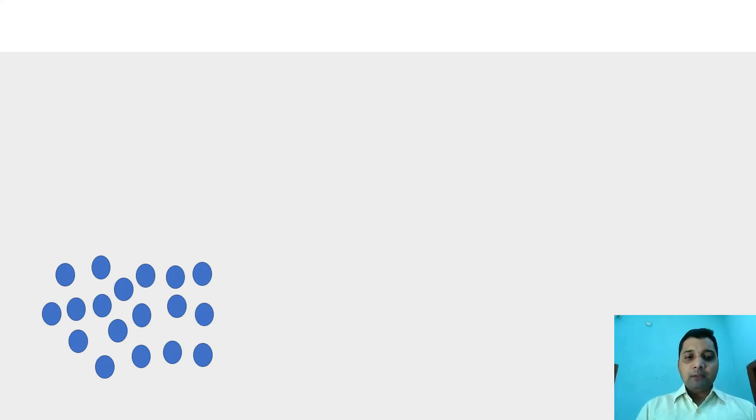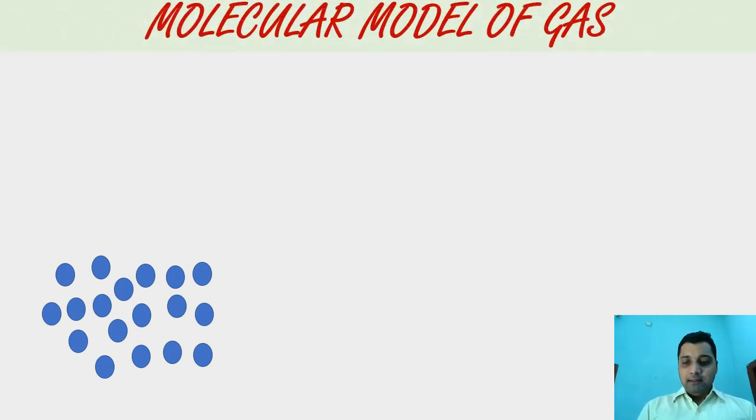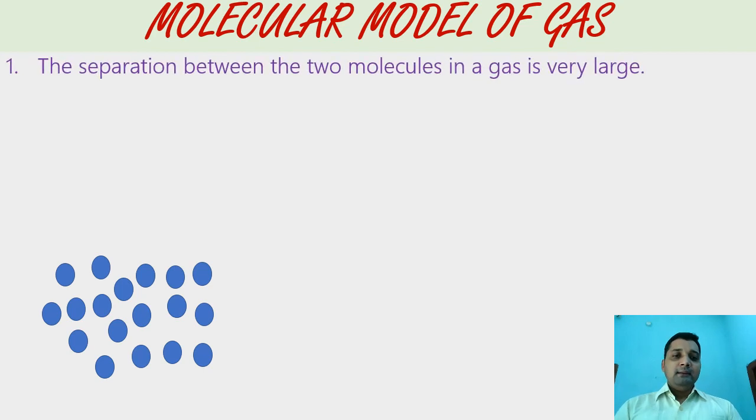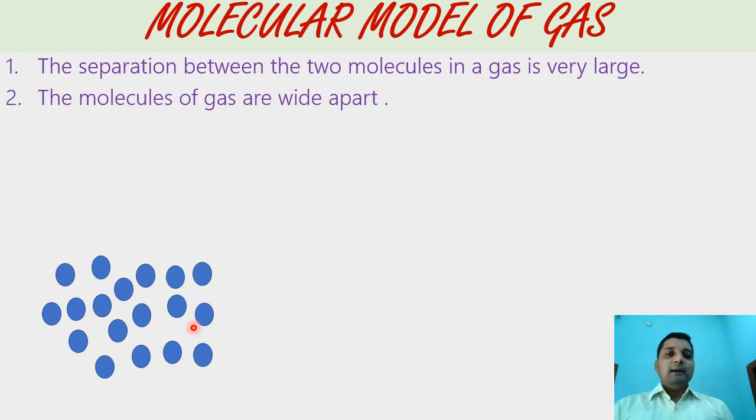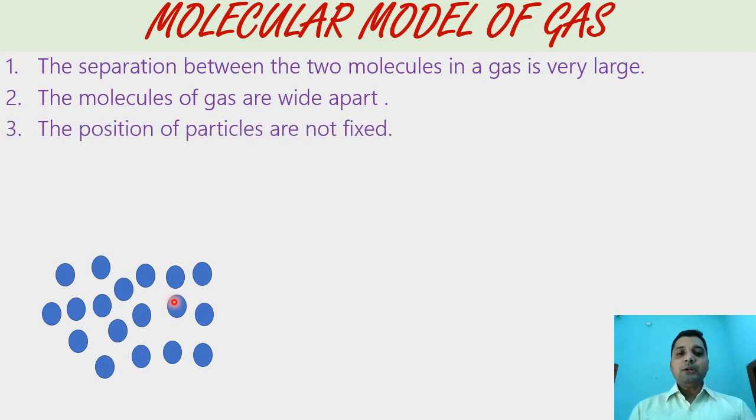If we come to the molecular model of gas, the first thing is their separation. If we look here, the intermolecular separation or intermolecular gap is very large. Here particles have a wide separation. That's the reason it does not have a definite volume. In this, the position of particles is not fixed. It can go anywhere because it's free to move.